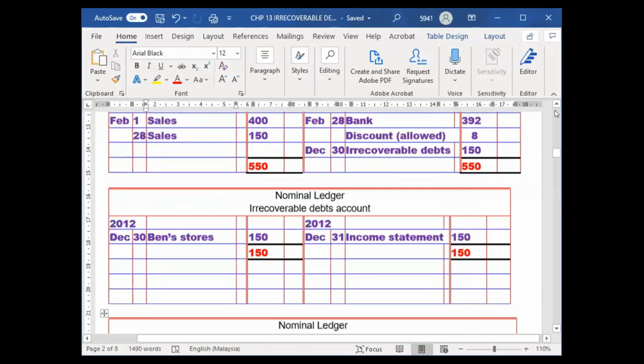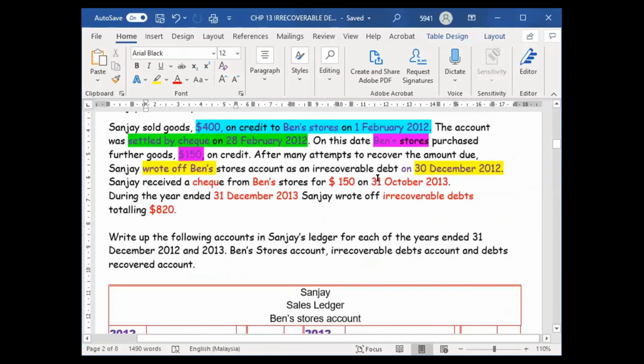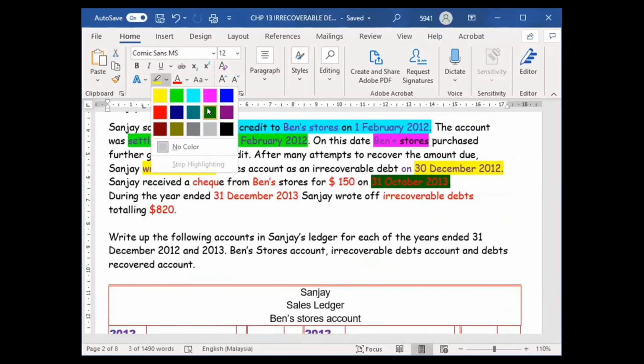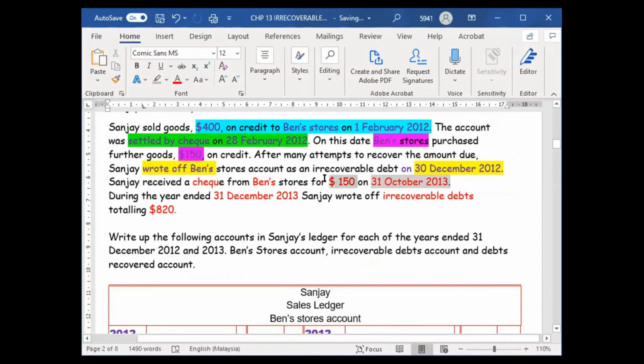Anything happened in the 2013? Wait, I highlight this. Okay, this highlight is actually step. This is the first step, second step, third step, fourth, and fifth. After this, now during the year ended 31st December 2013,